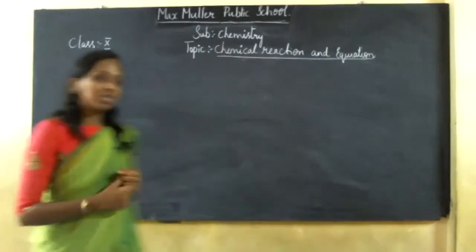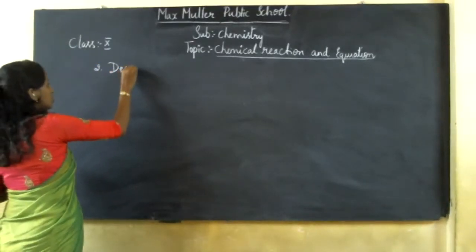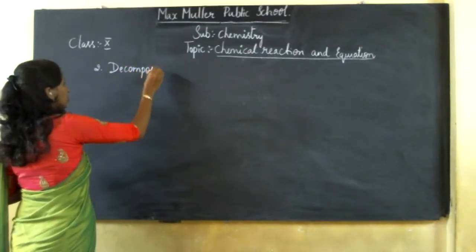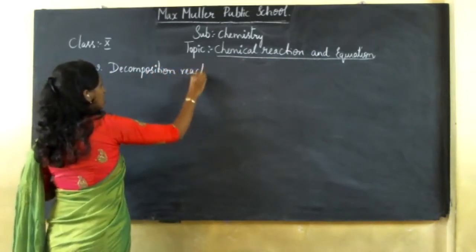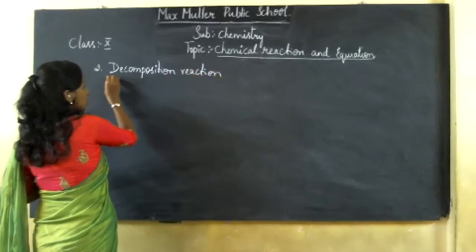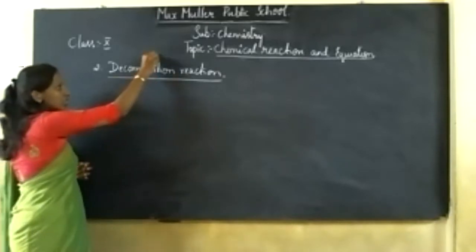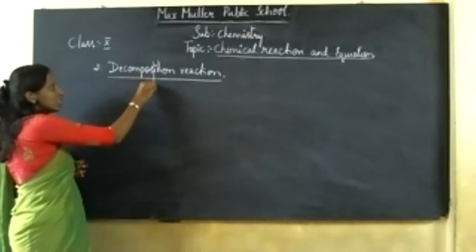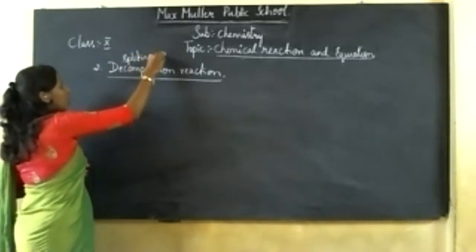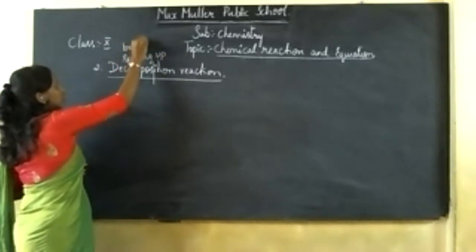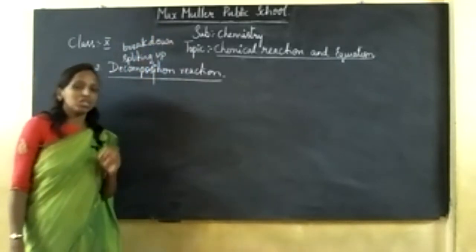So now the next chemical reaction which we are going to discuss is the decomposition reaction. The definition of decomposition reaction: decompose is nothing but splitting up or breakdown. Splitting up or breakdown of a substance is called decomposition.